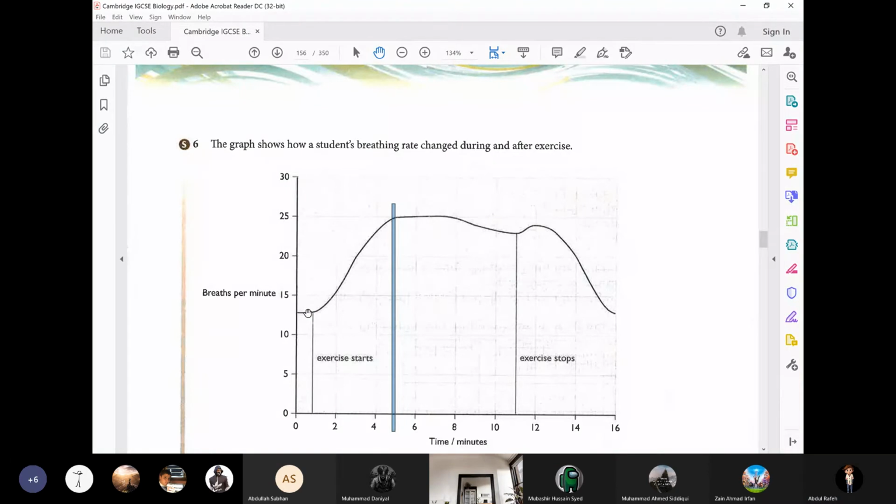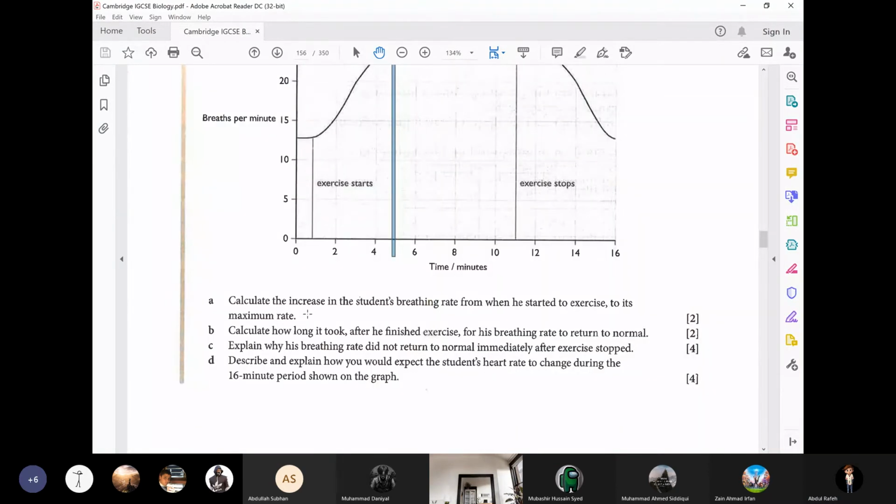So 25 minus 13, how much is that? 12. So the breathing increased. You see, 12 breaths per minute has increased as compared to resting during exercise. All right.